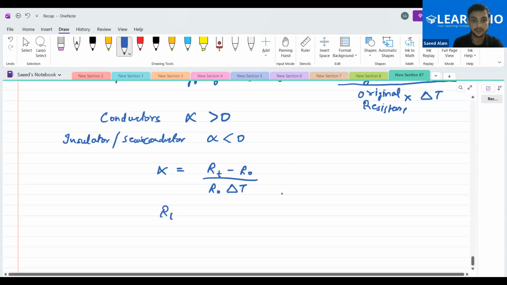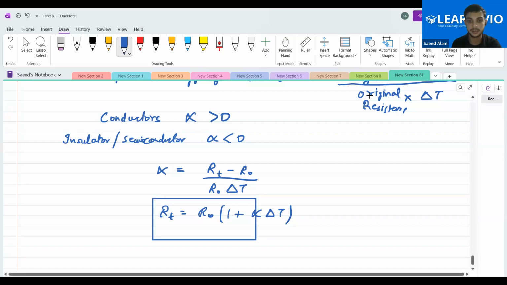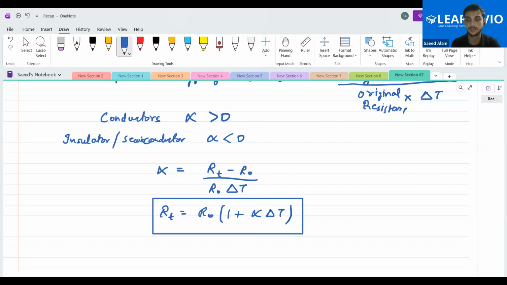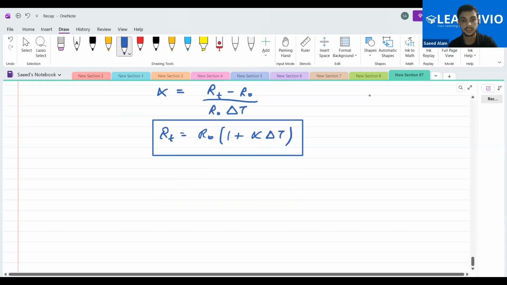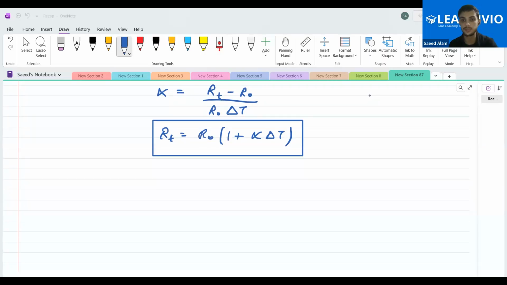So RT will become R naught into 1 plus alpha times delta T. Can you people see this? Shift the R naught to the other side and you'll get the thing. Is this clear to people? Yes, sir. Okay, that is something that we should know about.